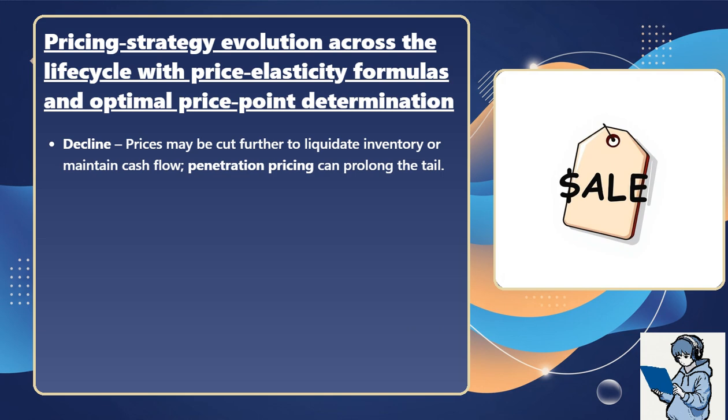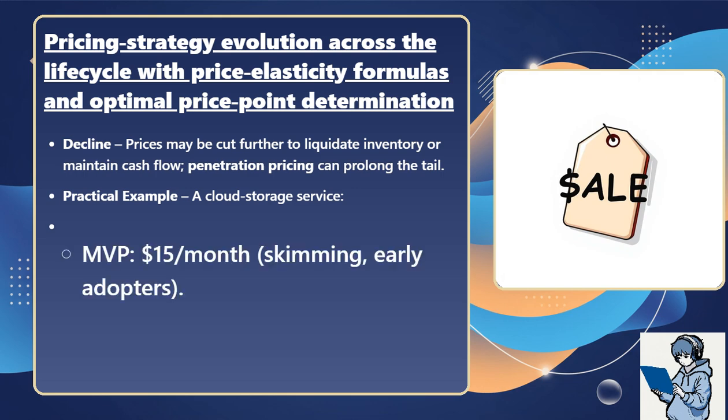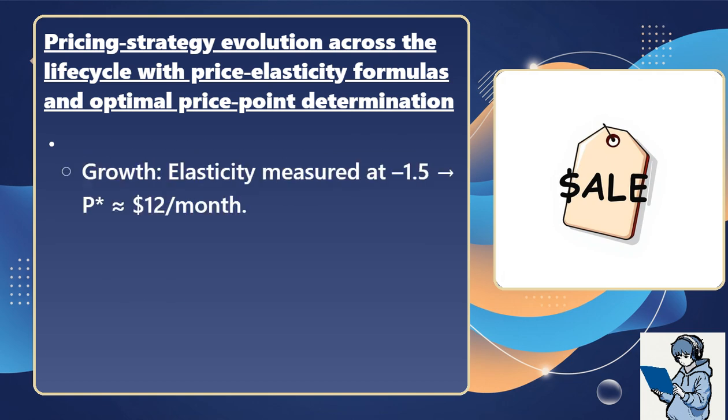Decline: prices may be cut further to liquidate inventory or maintain cash flow. Penetration pricing can prolong the tail. Practical example: a cloud storage service. MVP, $15 per month, skimming early adopters. Growth: elasticity measured at -1.5, P star approximately $12 per month.